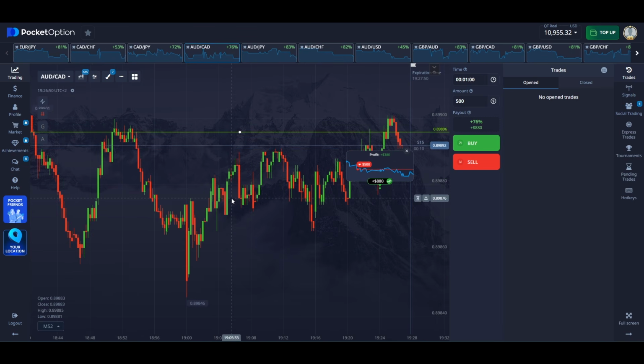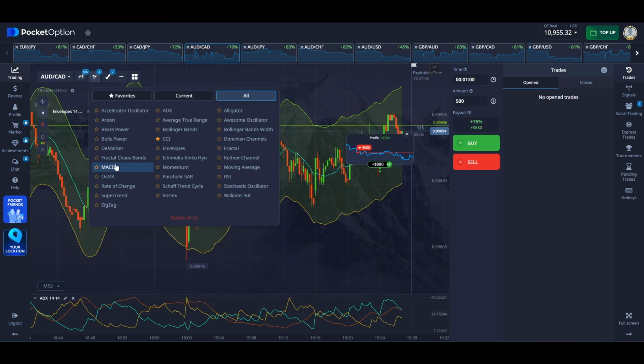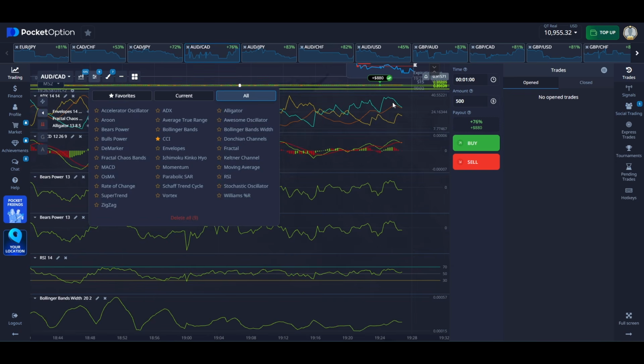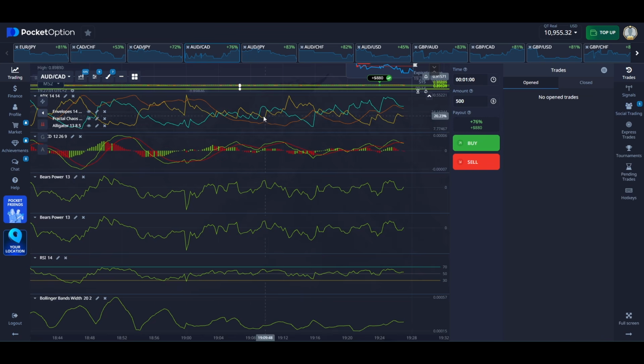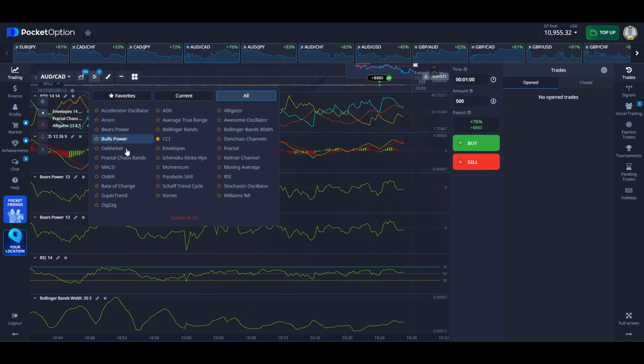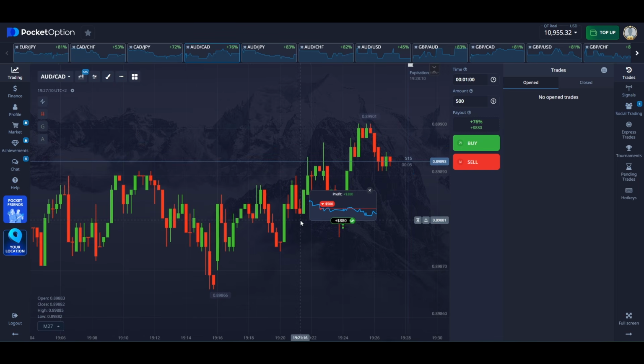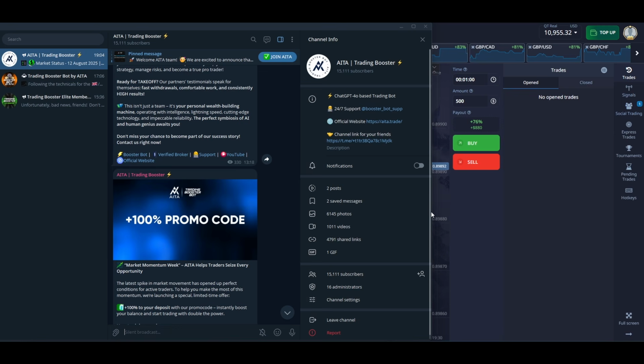First of all, it has 94 indicators. We constantly update these indicators, constantly improving them. If we just add a few dozen indicators to the chart, we'll stop seeing the chart itself. For example, right now there are 7 indicators. That's it. I can't even see the chart anymore. So, in order to work comfortably, we need to remove everything so we have a clean chart. The booster bot handles this task perfectly and can analyze with such a large number of indicators.